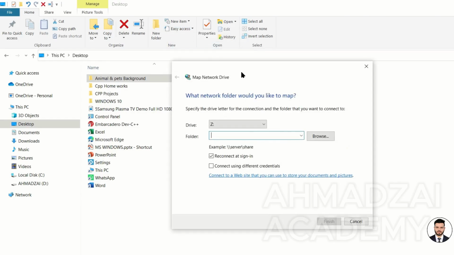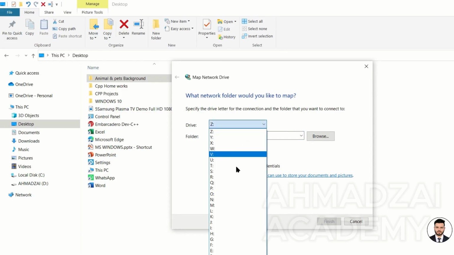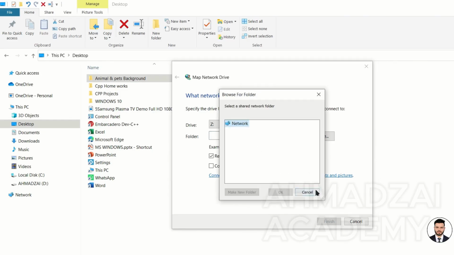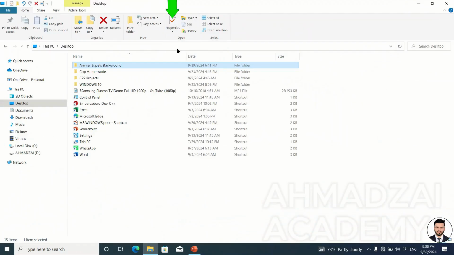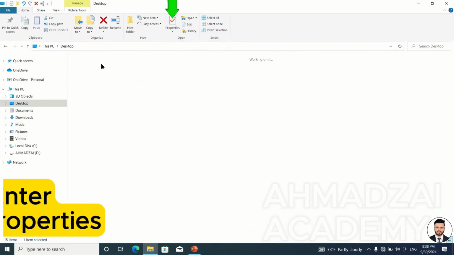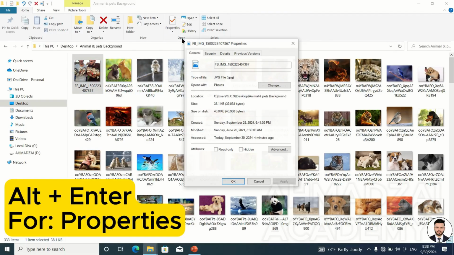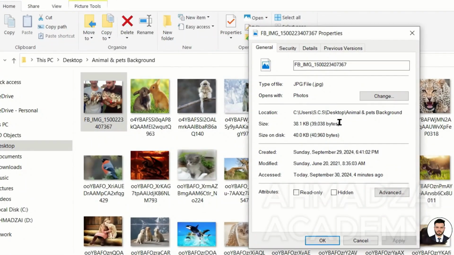For example, we have the C drive marked as a drive. We can choose what drive this should be. We can select which letter, for example, for this drive. Then we select which folder it is. We add a folder. In the Program section, we have Properties. For example, in Properties, we select a picture. We click on a file. Here, Properties gives us detailed information about it.